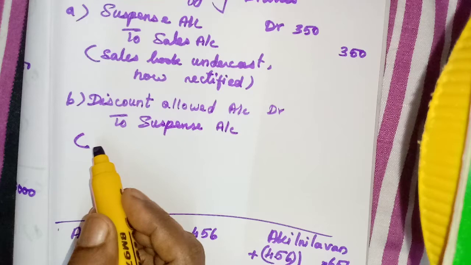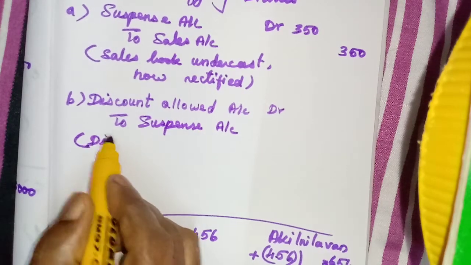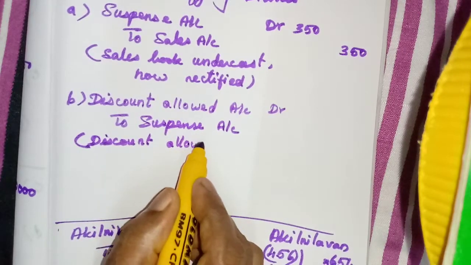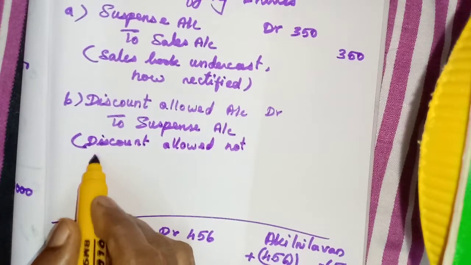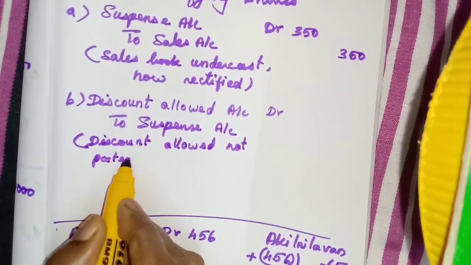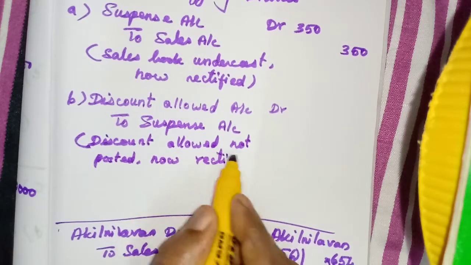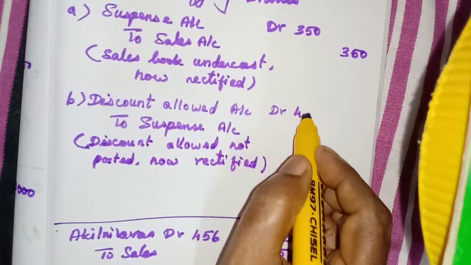Discount allowed not posted; in short we can also write the same meaning. Discount allowed not posted, now rectified. Amount 420.